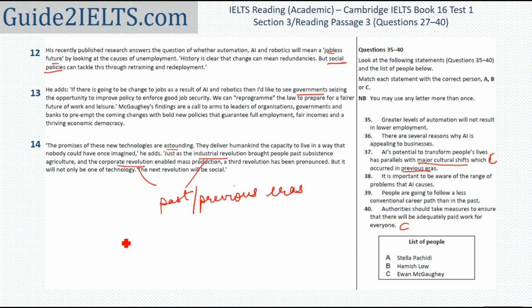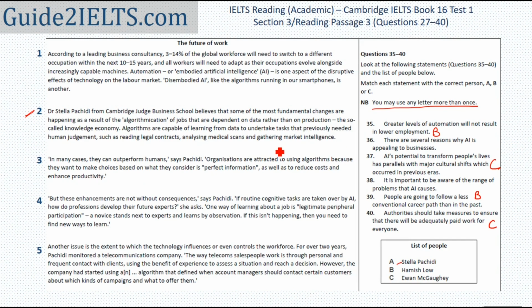So we already have answers to 4 of the given 6 statements. Now I'll keep the other 2 statements in mind and start scanning the second paragraph onwards for mention of those words. 36 says there are several reasons why AI is appealing to businesses. We are looking for reasons why businesses, corporations, companies like AI, and a mention of several reasons, more than one reason.